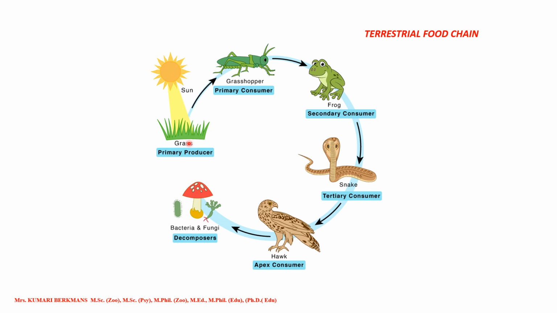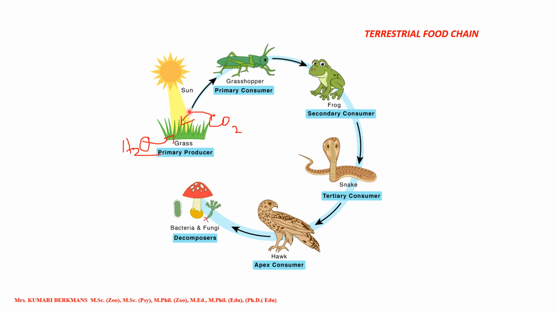It absorbs sunlight, takes carbon dioxide from the air, and takes water from the soil, and it produces the food material. So they are producing, right? They are called the primary producer.